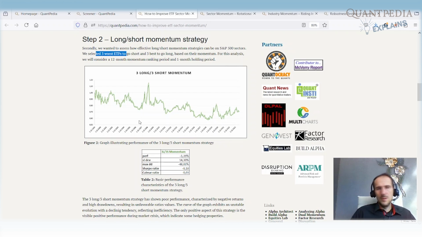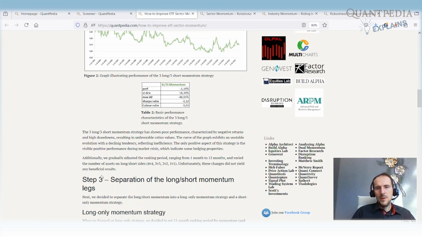It's not a very good idea to use this strategy. So the question is how we can improve a long-short momentum, and is it really needed to short 100% of the portfolio? So can we somehow improve this long-short momentum? As we will see, it is possible.